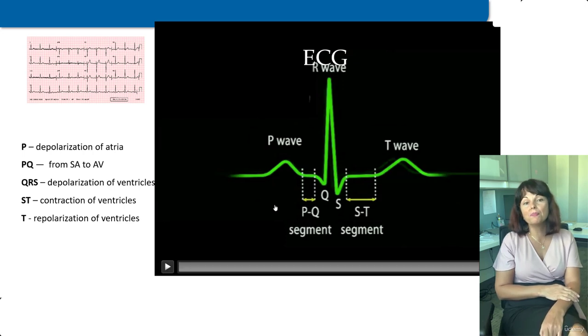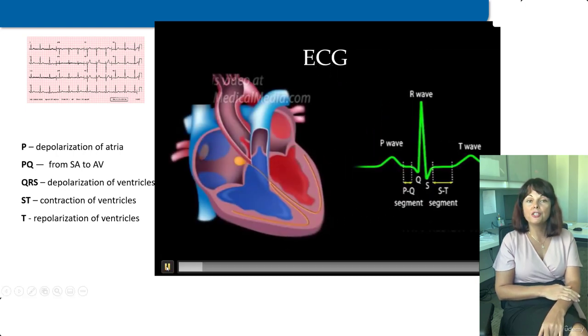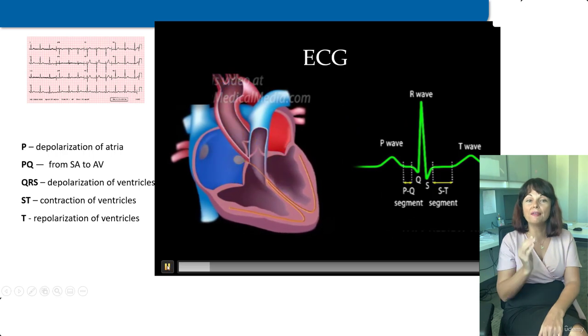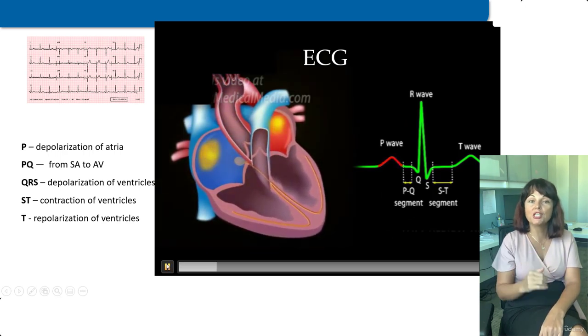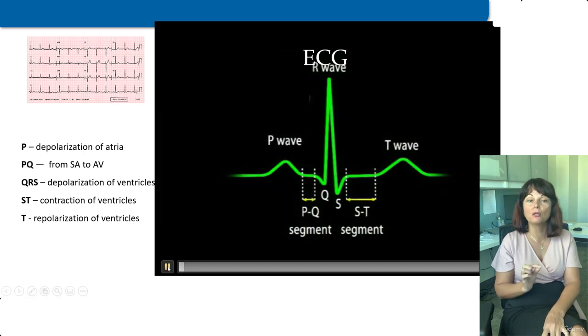Electrodes placed on the arms, legs, and chest register electrical signals produced by the heart, generating a pattern of waves that show the polarization of heart muscle. Each wave or signal of the ECG corresponds to a certain event of the cardiac electrical cycle.